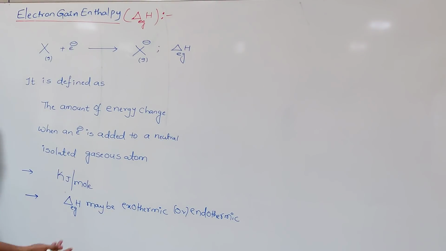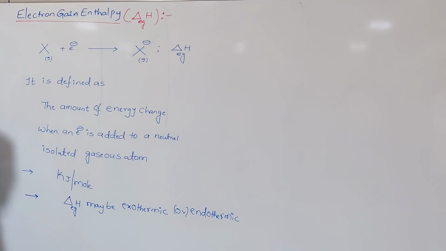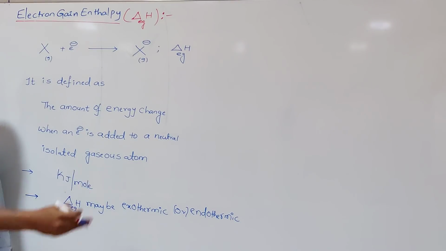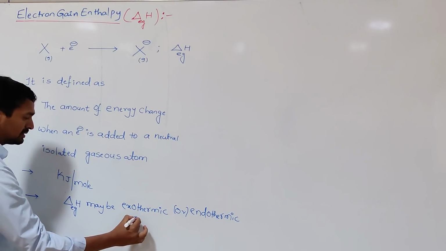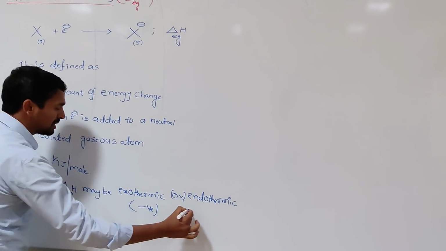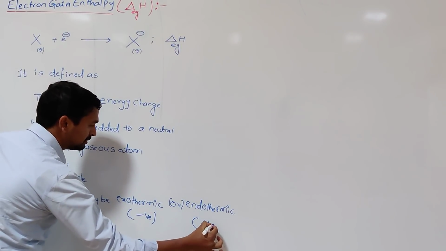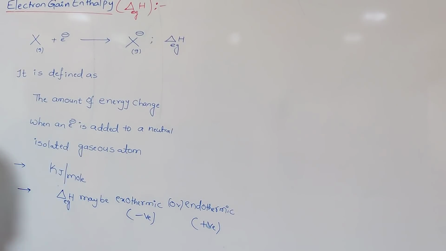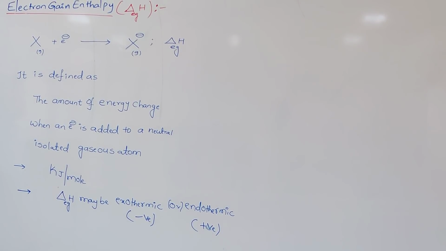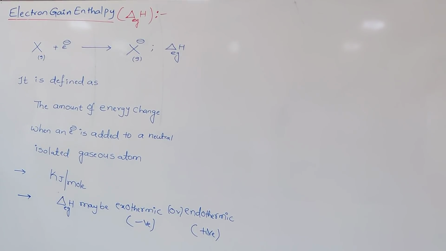But here, depending upon the element, the process of adding the electron to a neutral isolated gaseous atom may be exothermic or may be endothermic. That means in some cases the energy may be released, in some cases the energy may be needed to keep the electron or to force the electron into the atom. That's why the electron gain enthalpy may be exothermic or endothermic.